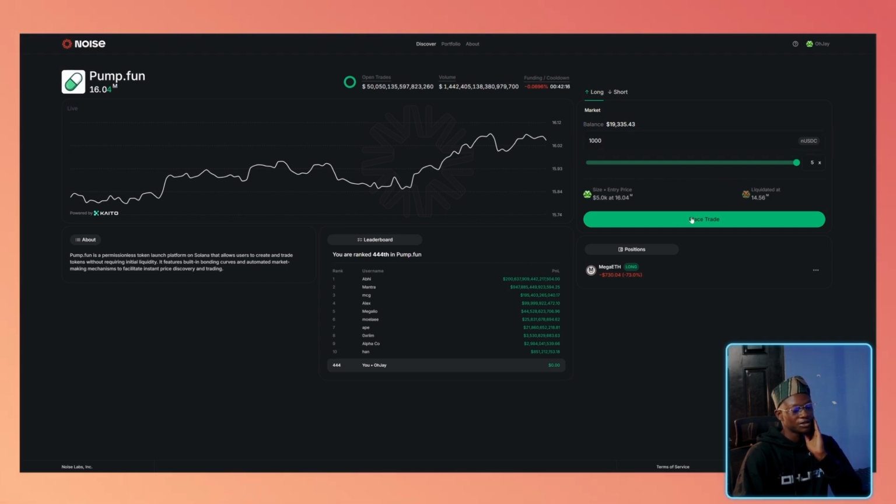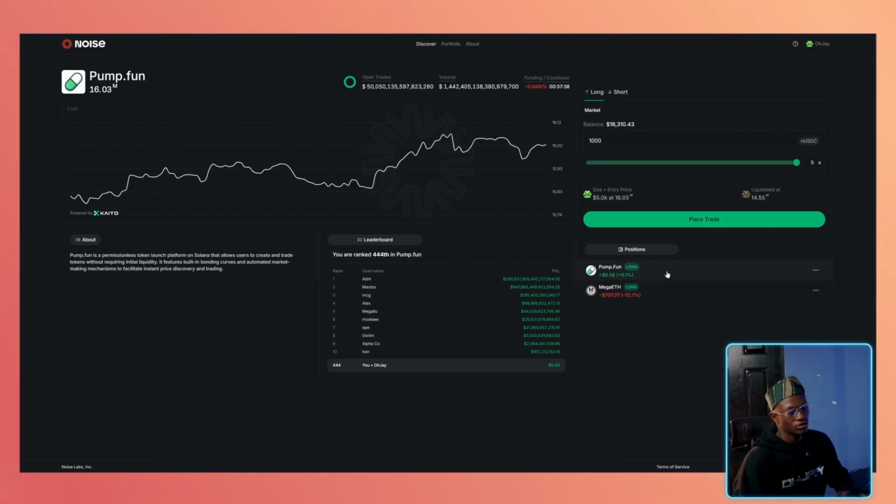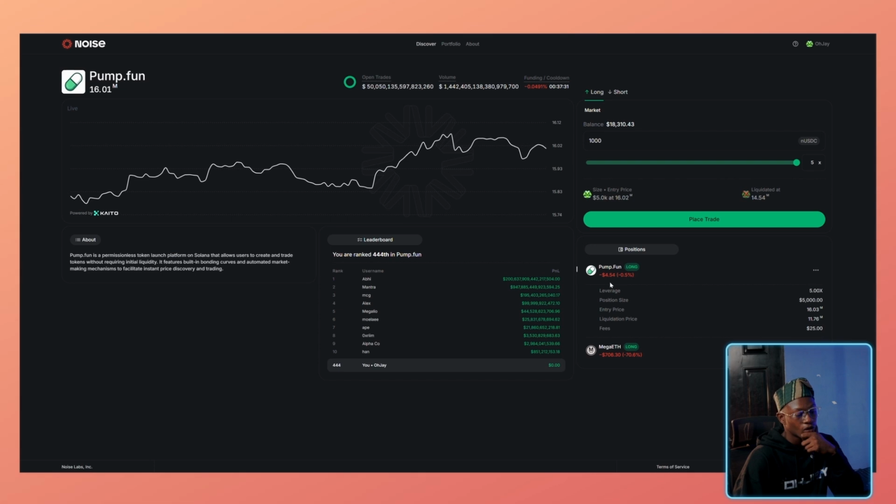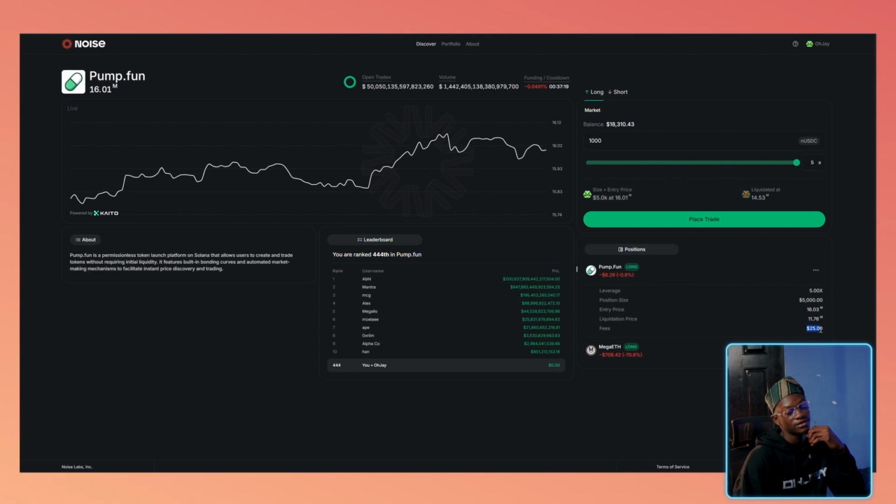So all you need to do now is place the trade. You can see the sizing and your entry price. You are sizing in $5,000 at 16.04 Mindshare, and we will be liquidated at 14.56 Mindshare. You can see how fast the trade was able to complete. So right now, we are longing the Mindshare of Pump.fun with 5x, sizing in $5,000, entry at 16.03, liquidation price at 11.56, and the fees on this are going to be $25.